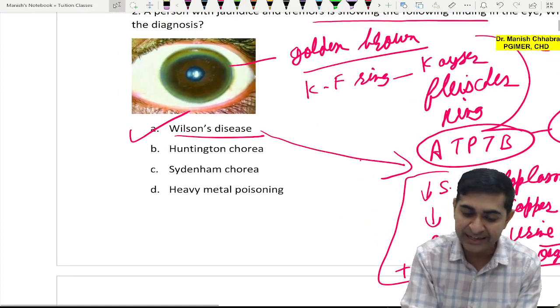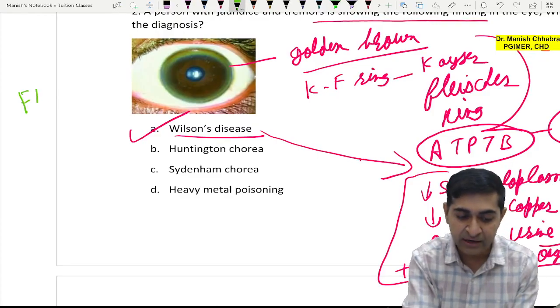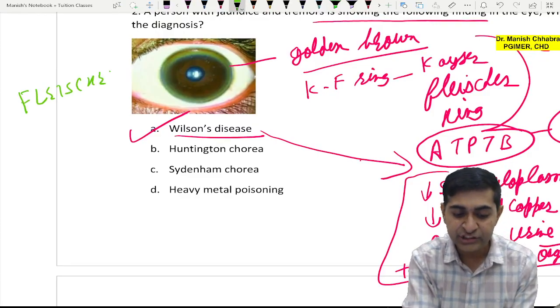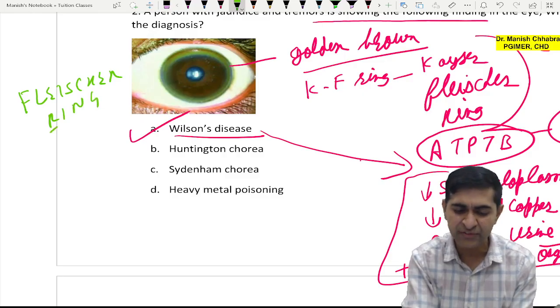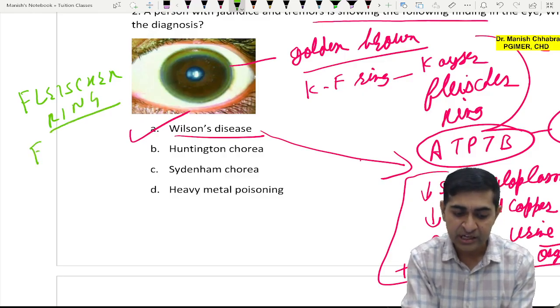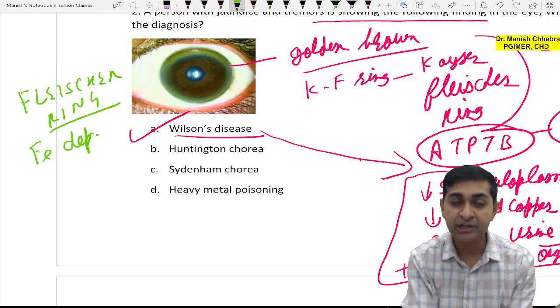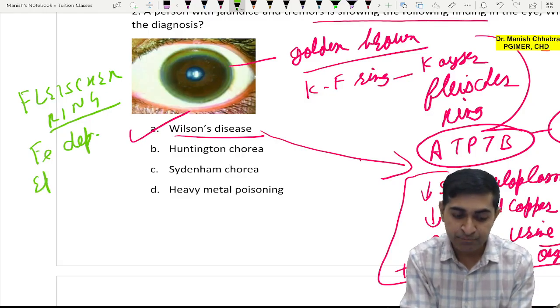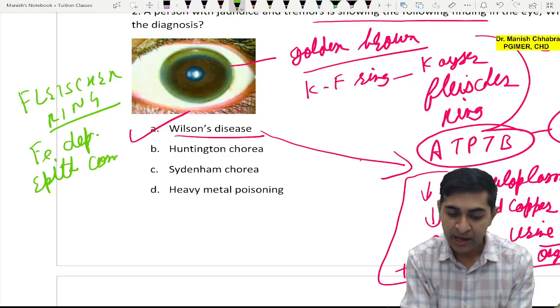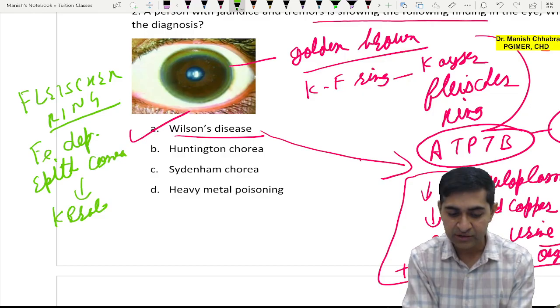Don't confuse, boys and girls, KF ring with Fleischer ring. Now you'll say, sir, what is Fleischer ring? Fleischer ring is iron deposition in the epithelium of the cornea, and it is seen in which disease? Keratoconus.